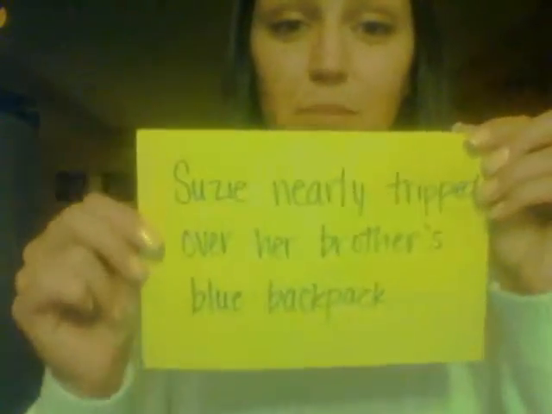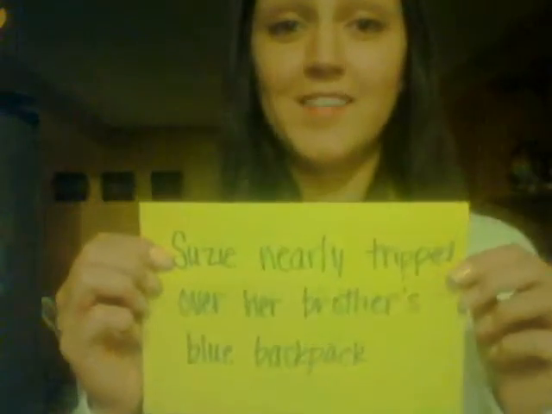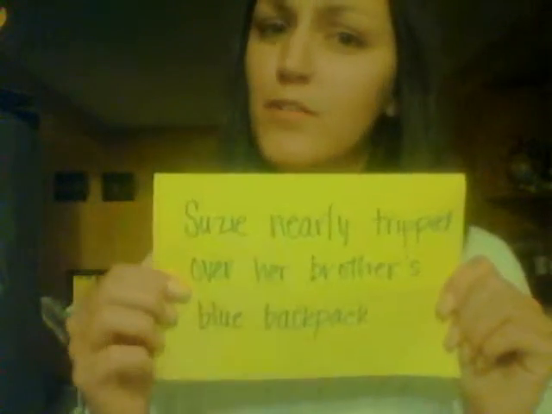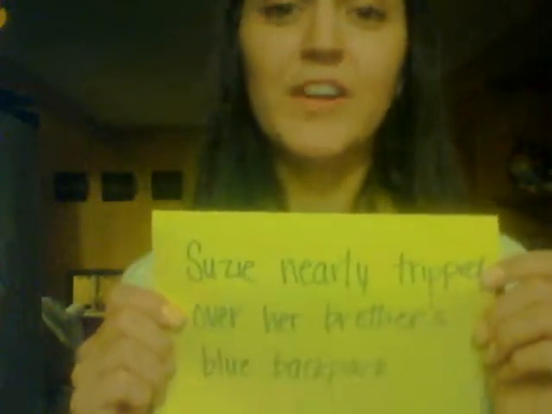Alright, so the first one is this sentence. Susie nearly tripped over her brother's blue backpack. Okay, now what is the noun? Susie, right. Susie is the noun, and where is the verb? Tripped is the verb. Very good.